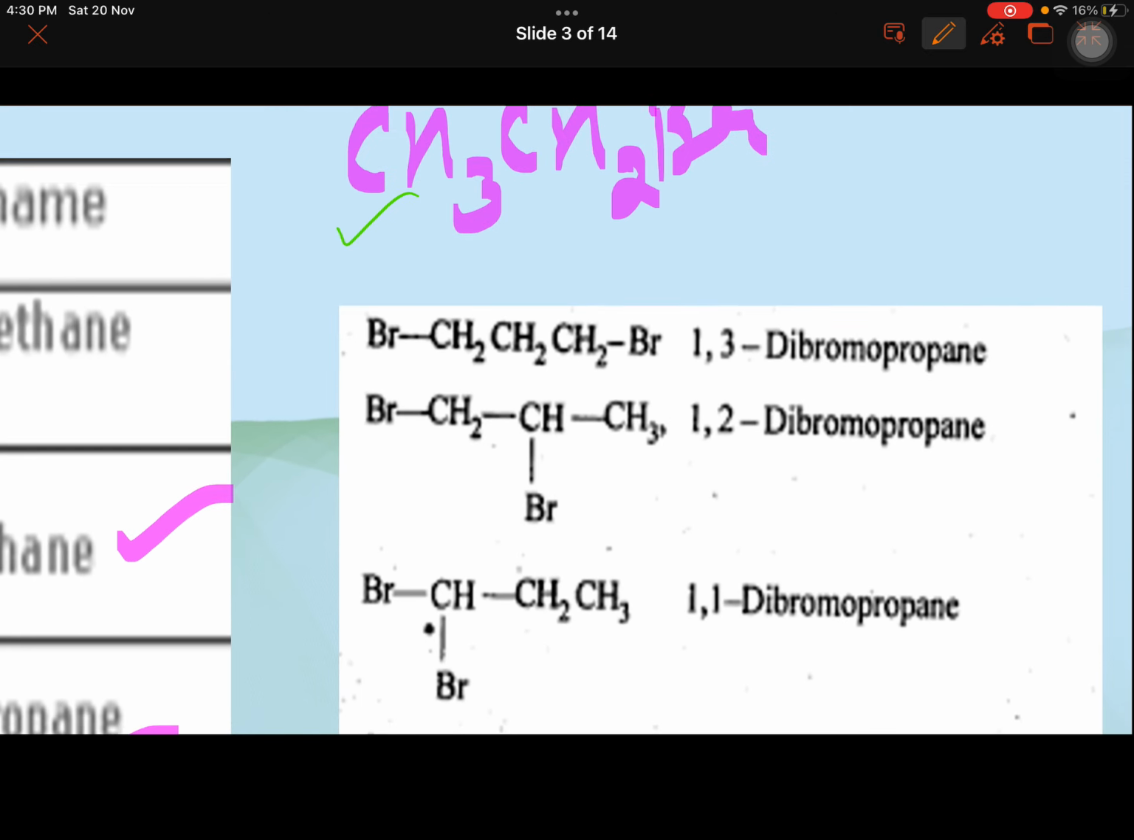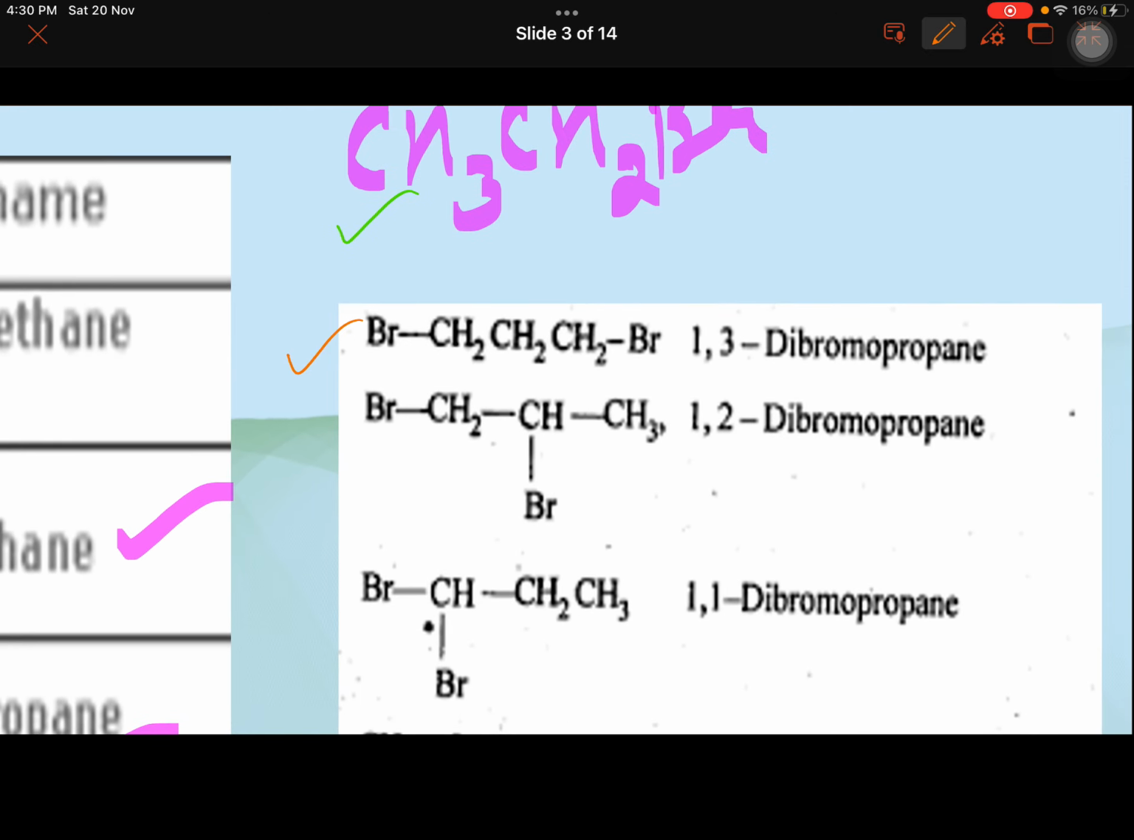A few more examples here. These are called polyhalo compounds. If they have more than one halogen, maybe the same, maybe different, they come in the category of polyhalo, and this is specifically dihalo. Di means two. So the naming is simple.